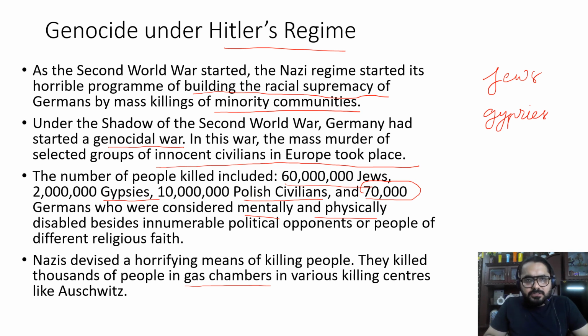This shows how Hitler tried to overpower everyone just to prove that the Nazis, the Germans, were racially superior to anyone else in the European continent. On one hand, it was fighting a war, and internally it was also trying to kill the people who were in the minority.